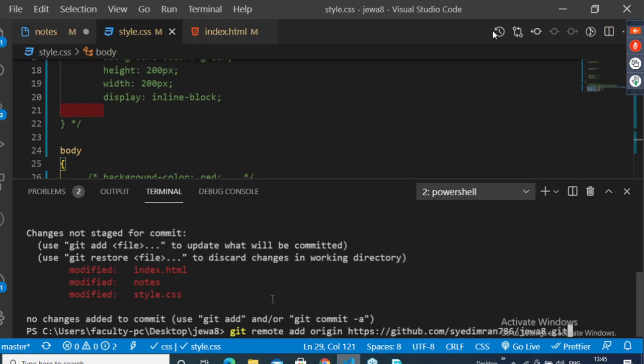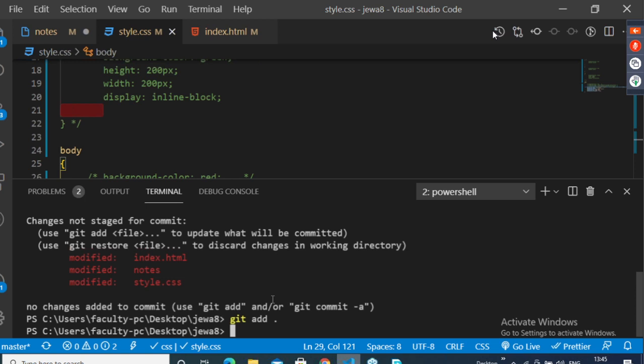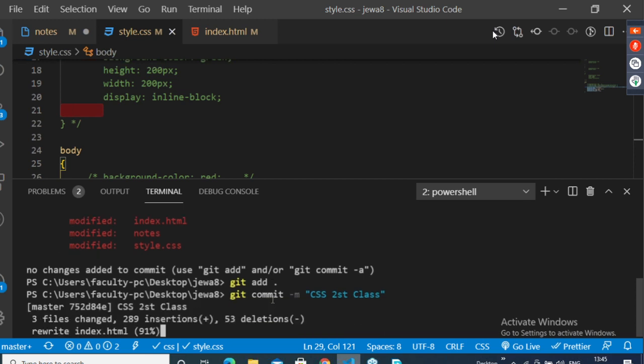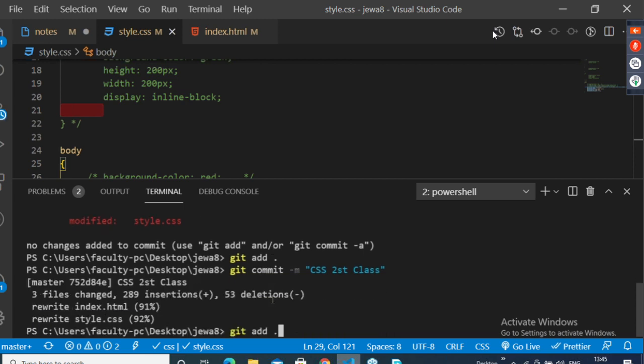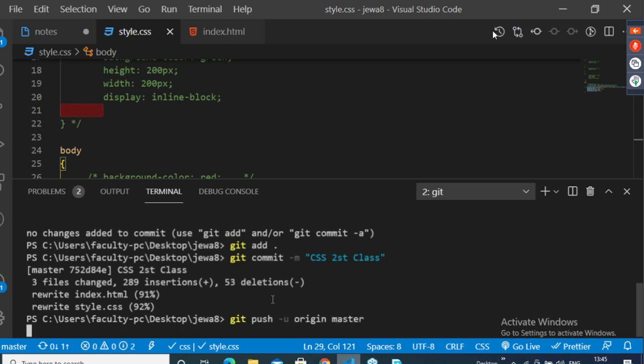I should add everything with git add dot. See guys, I'm committing it as the CSS second class. If you want these files, go to second class.